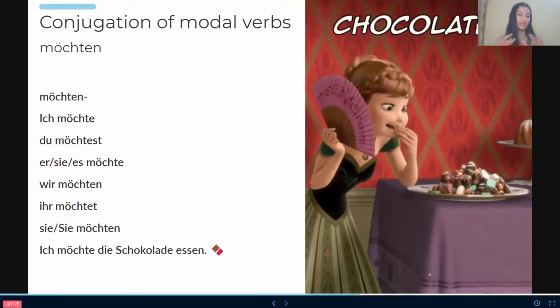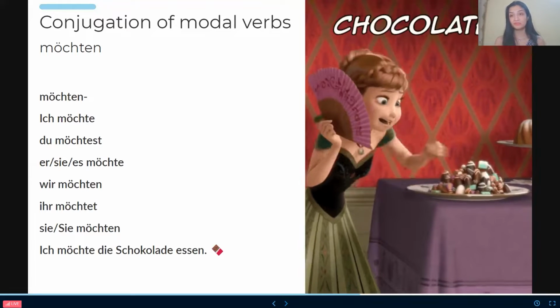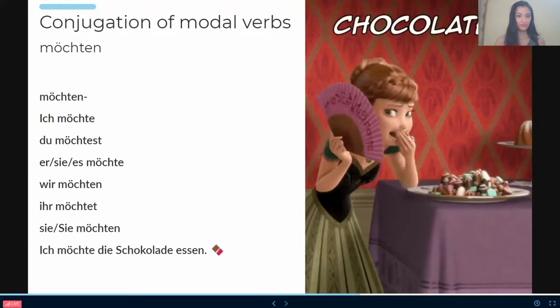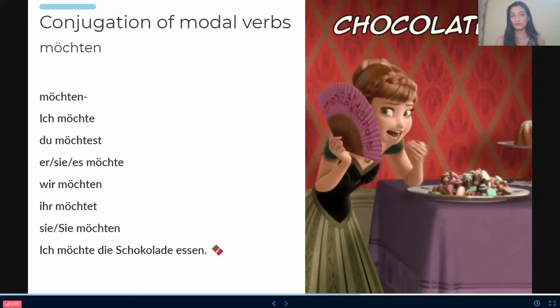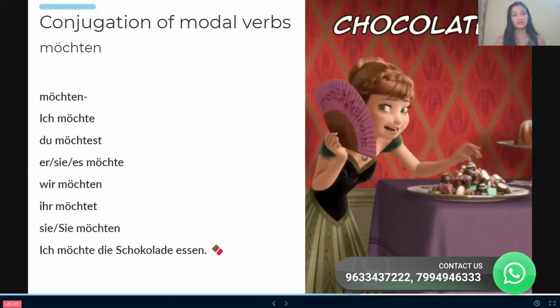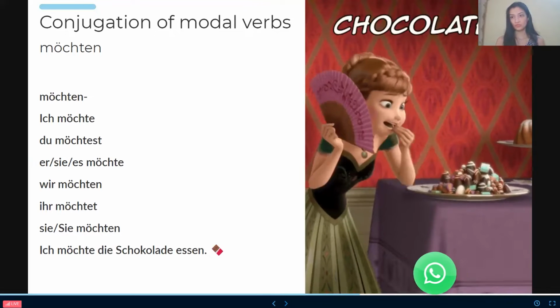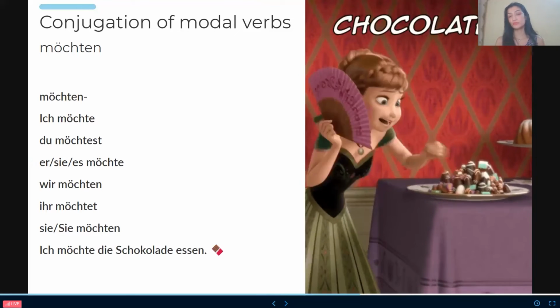She's just eating it in the moment without any concern for what other people might think. So yes, people, here you can see the conjugation with ich is möchte, and in möchten, you can see that in ich, du, and es, there will be no umlaut, and there will be no change in the vowel. O will be O as it is, it will remain intact.